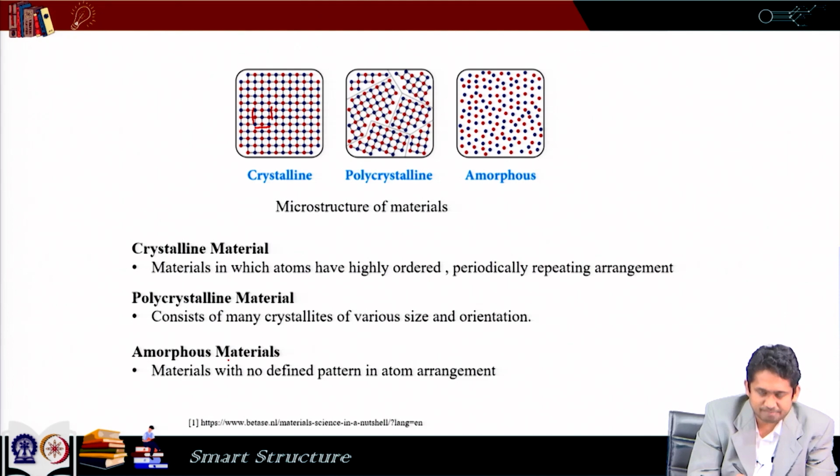At the other end of it is an amorphous material. In amorphous material, there is no periodic pattern. So, we can see it here. We cannot define something which repeats here.